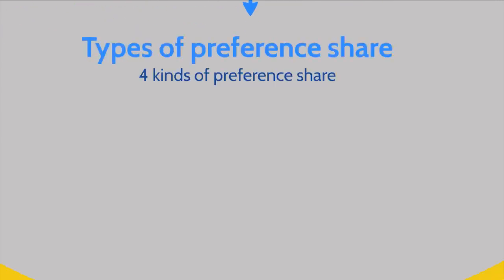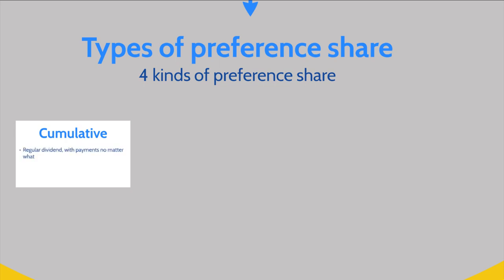So there are 4 kinds of preference shares, and we're going to run through each of these in detail, and then we're going to use an example for a fictional company called Lemon PLC to contextualize these examples in a little bit more detail. So the first of these types of preference shares are cumulative shares. And cumulative shares provide their holders with a regular dividend payment no matter what. And what this means is that if for a particular reason dividends are not paid in a certain year, they accumulate and are paid in a future period.